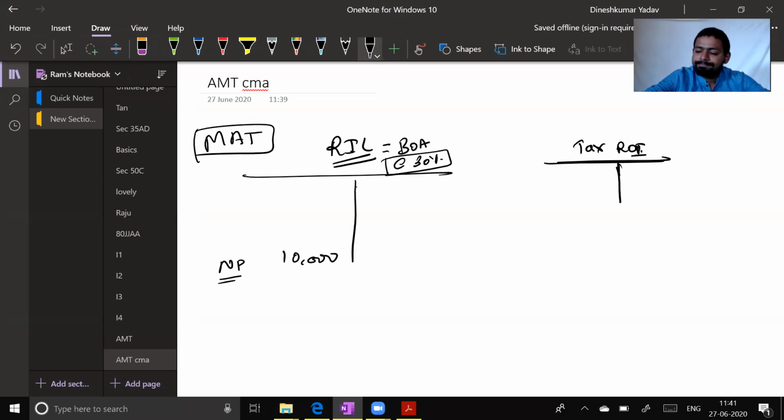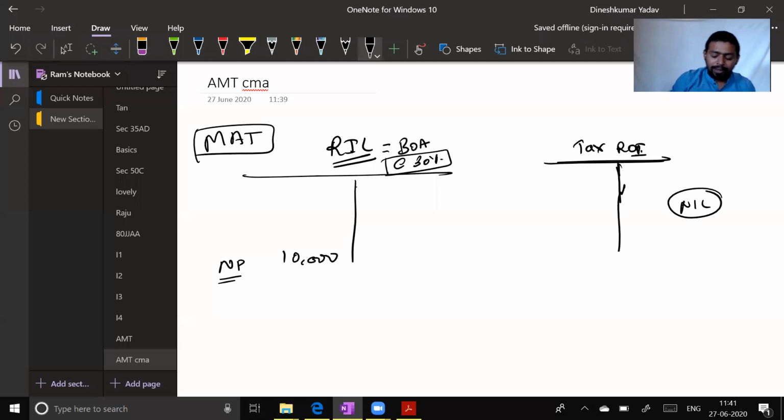What should be the amount of tax? Tell me. 3,000 crore. 3,000 crore, but they will pay nil. They will pay nil. Zero tax.